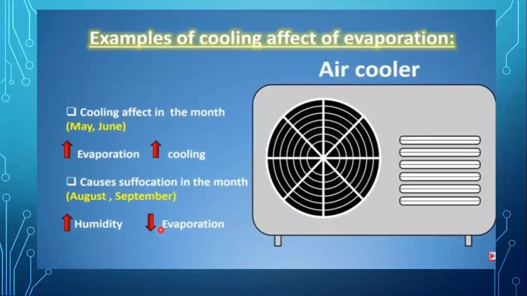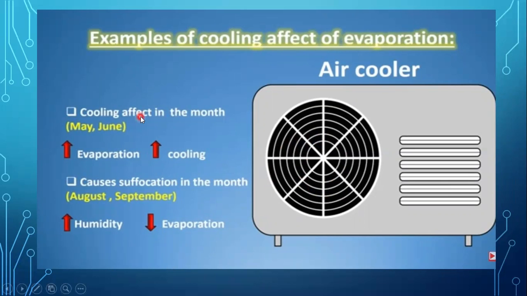Use of an air cooler. You people are well familiar with it. In an air cooler, behind the fans, there is a water tub which is refilled occasionally. These water molecules evaporate from the water tub, and that cooling sensation can be experienced from the air from the air cooler.